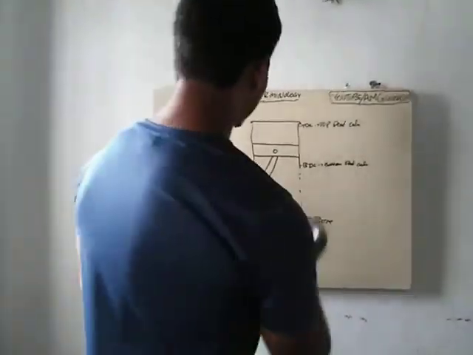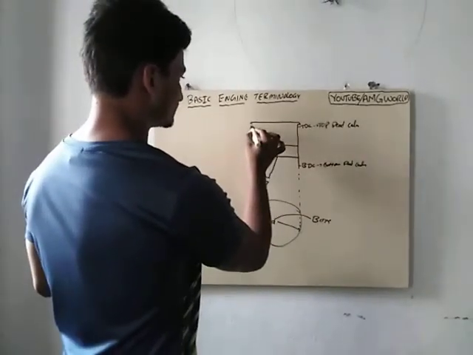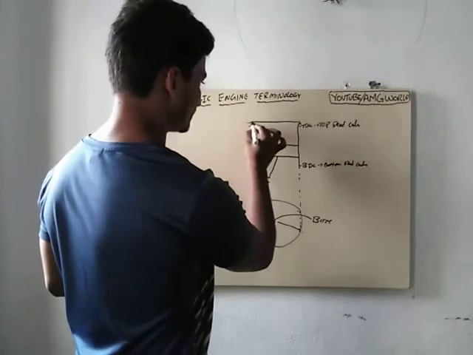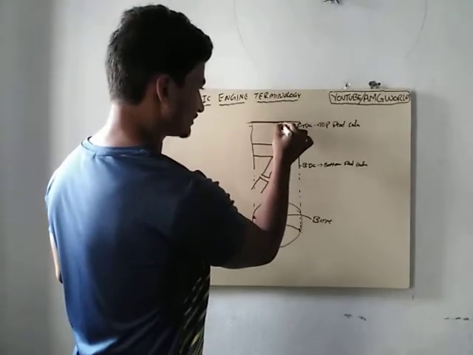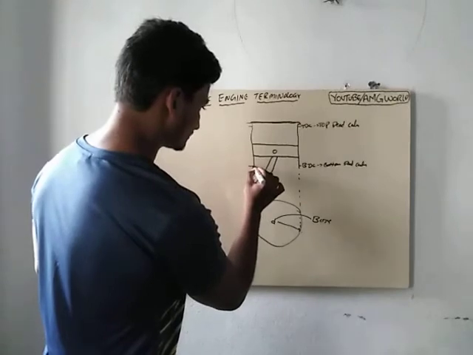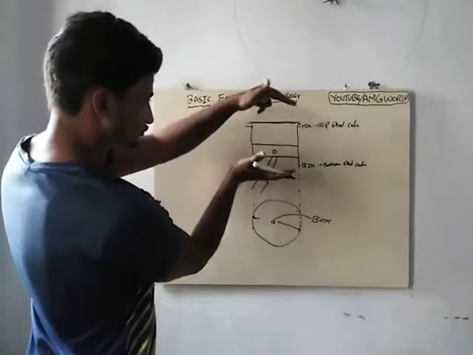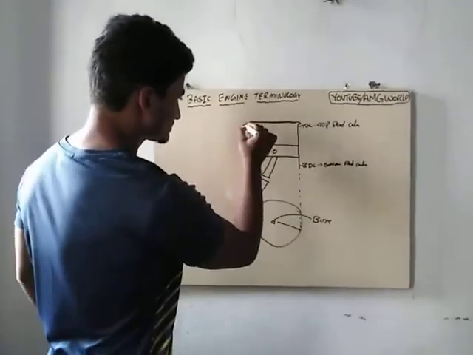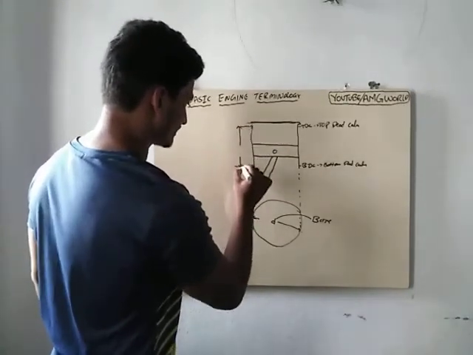Next, we have the maximum point here, TDC, right? This surface is just below, just the bottom portion of the engine head. From here to here, in between these two points the piston is reciprocating, which means we can consider this as stroke.